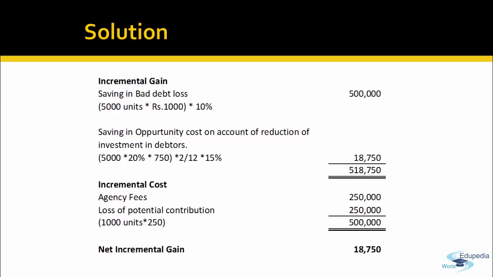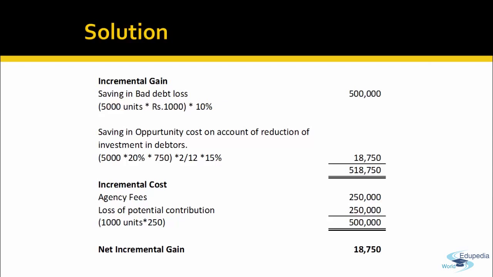That will not be on the sales value because the cost that the company has incurred will be the variable cost only. So 5000 units sold into 20%, that means 1000 units, multiply by 750, for which the company has actually invested the funds. The debtors have an average collection period of 2 months, that is the credit period, into 2 by 12, multiply by 15%. So there is a saving in opportunity cost of 18,750. So total incremental gain is of 5,18,750.